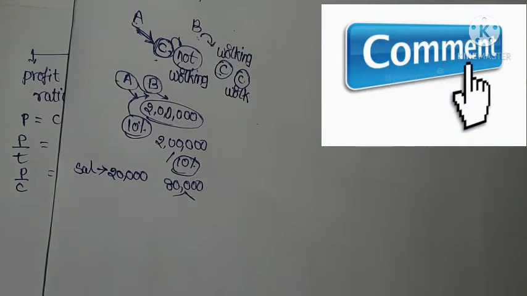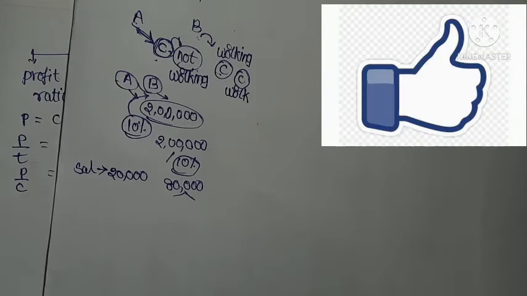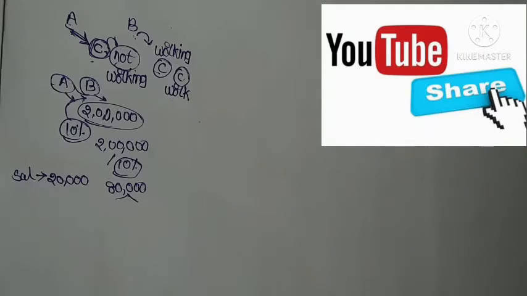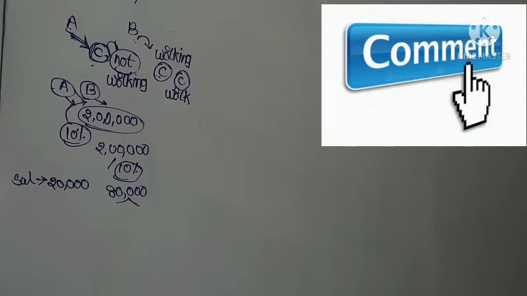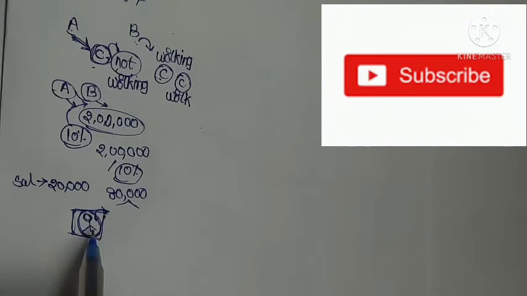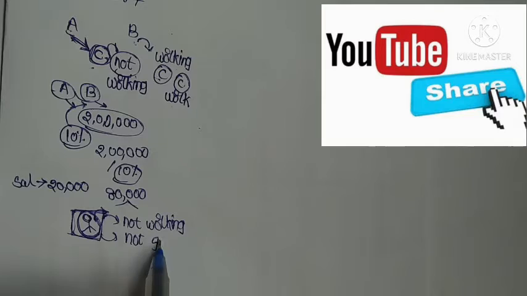If there is no profit, the working partner has no salary. The salary is given on profit. So that is the difference between sleeping partner and working partner. There is another partner in partnership, that one is goodwill or asset. There is one person who is not working, not investing.